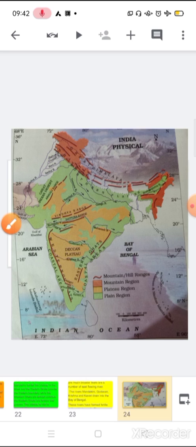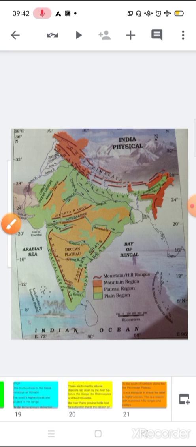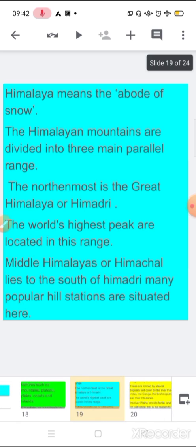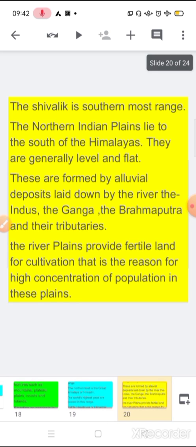Everybody knows about the hills. We already covered this in our previous chapters, and now you know about the Shivalik also. The northern Indian plains lie in the south of the Himalayas. Plains are very useful, and people used to live in the plains because they have a perfect climate. People can cultivate, people can construct on plains, and roads are easily connected.